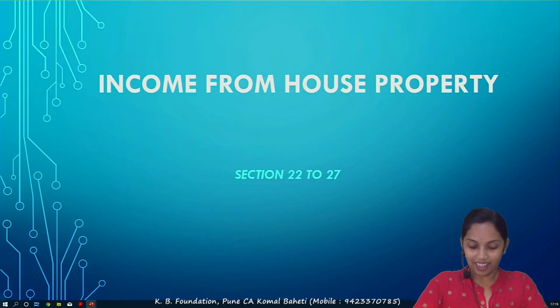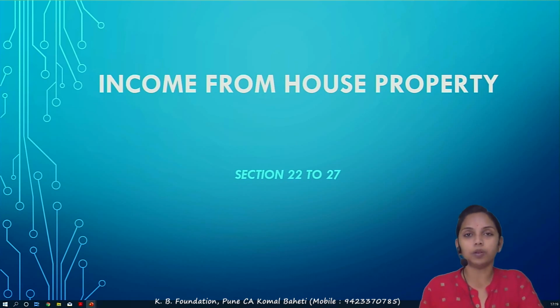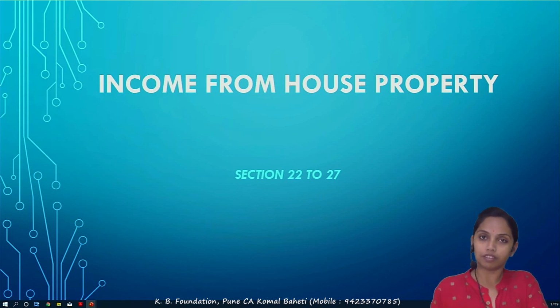Hi. As you know, there are 5 heads of income, correct? So under the income tax, there is a second head of income, that is income to be taxed under the house property. So today we will be discussing the same. Sections 22 to 27 deal with the income to be taxed under the HP.